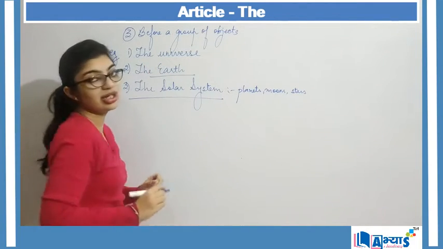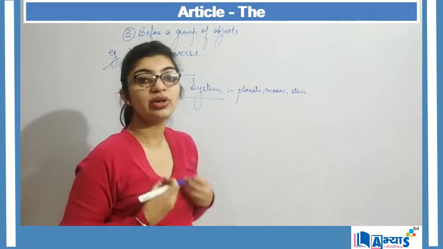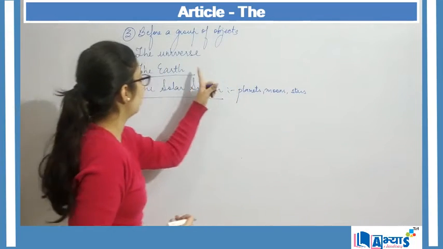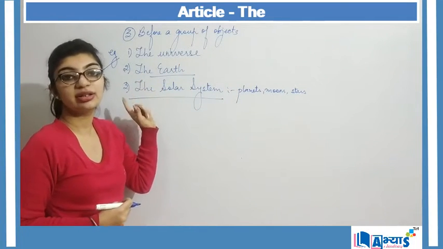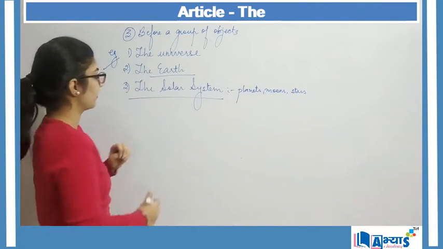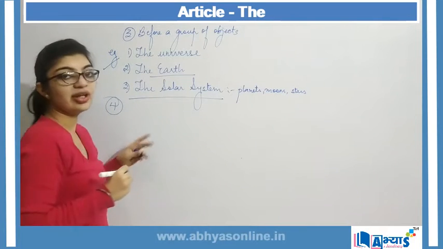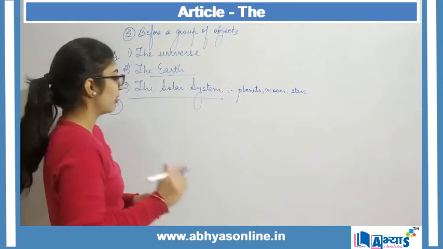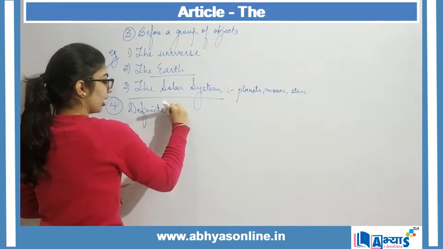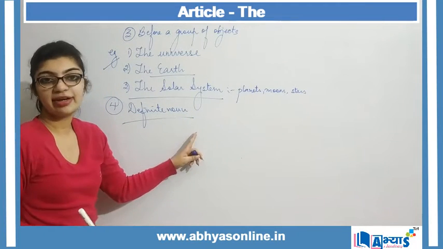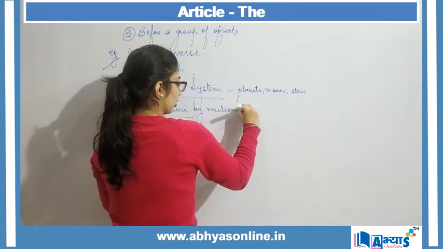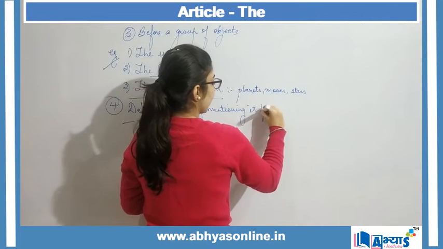Now earth. Earth has its own existence, it has its own identity. So whichever thing has its own identity, it will always be followed by the article the. So for the group of objects, we make use of the article the. Another example or another area where the article the can be used is for the definite nouns. And a noun is made definite by mentioning it for the second time.